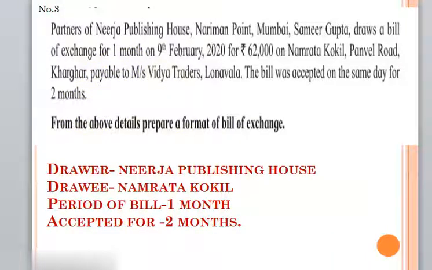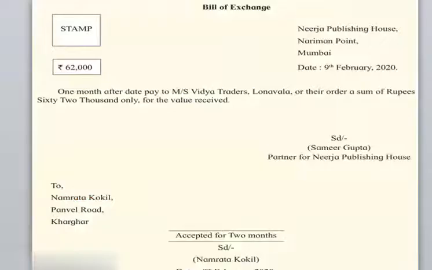So let us see the segregation I have given here. The drawer is Nirja Publishing House, the drawee is Namrata Kokil, and the period of the bill is drawn for 1 month, but it is accepted for 2 months. This is the basic information that we have to draw on the basis of the question. Now let us see how it is drawn. Now see here the bill. It is Nirja Publishing House, Nariman Point, Mumbai, and the date, that is 9 February 2020, on the right hand side, on the left hand side it is the stamp, and the amount of the bill in figures.